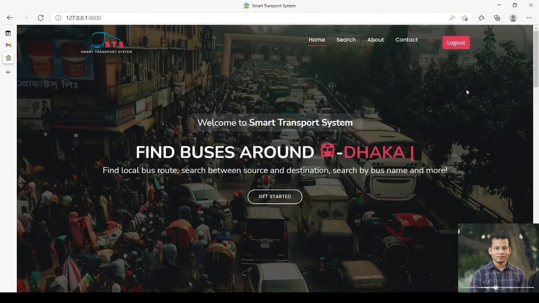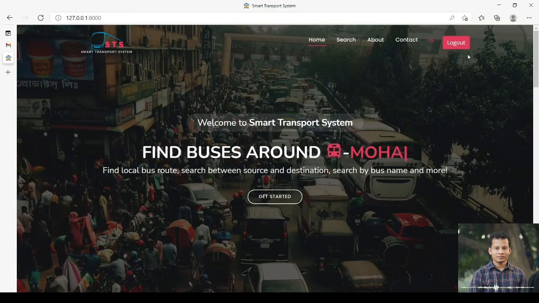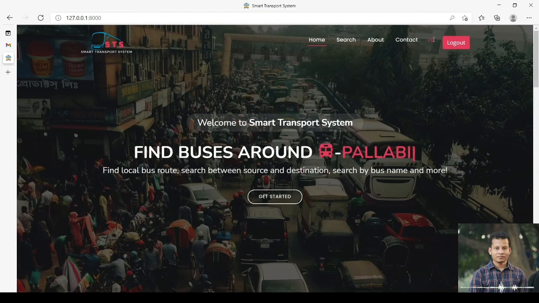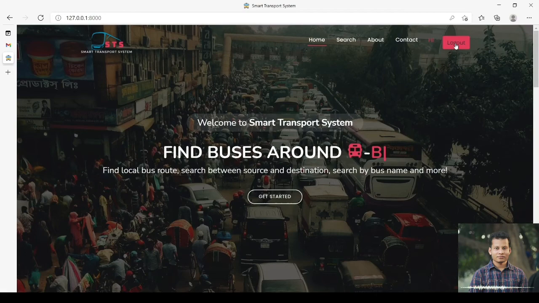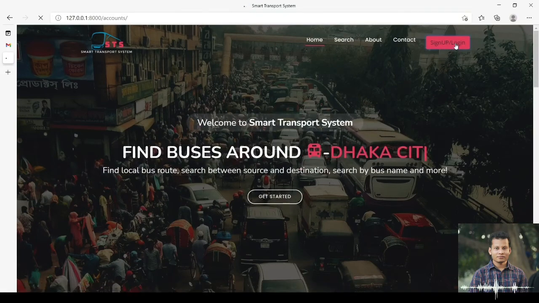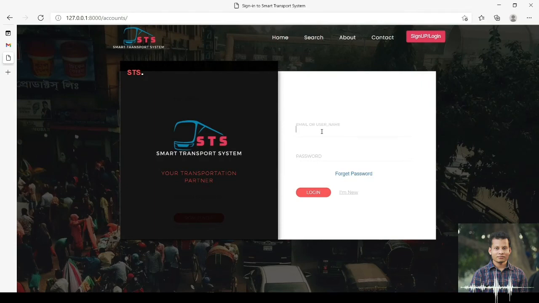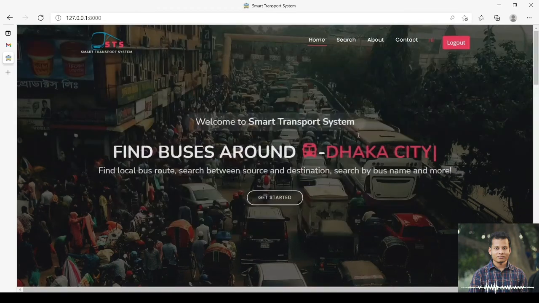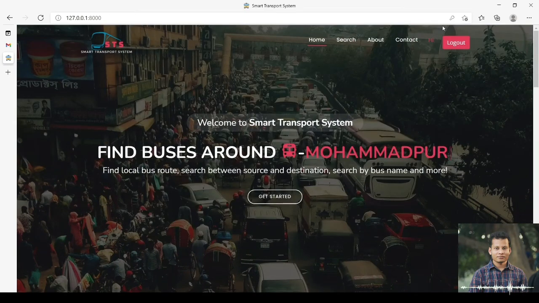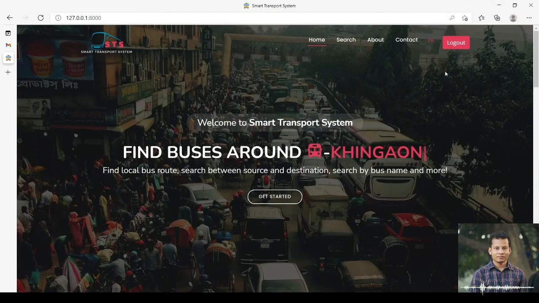Now we can see the sign up login button removed and the logout button appears here, and a hi message showing in the navbar. Now I'm clicking the logout button to log out. Now I'm going to log in again. We can log in using email or username. Now I type my username to log in here and type my password. Yeah, we can see the home page again with the logout button.